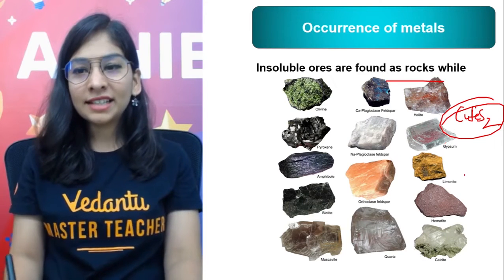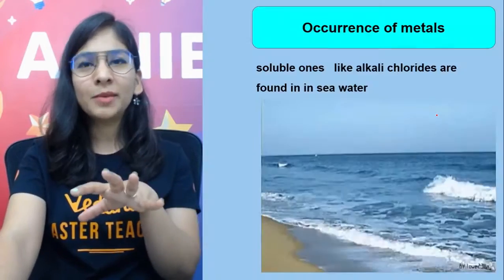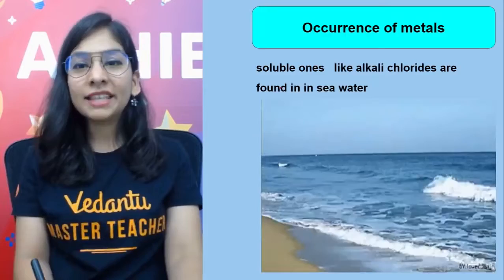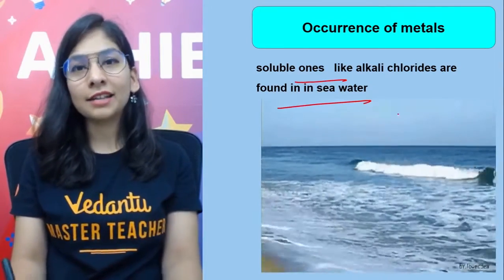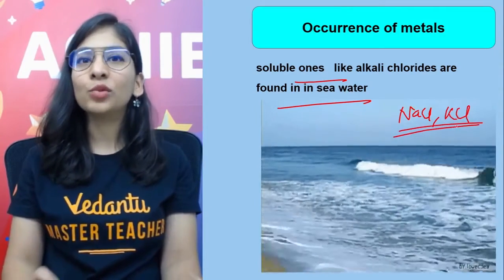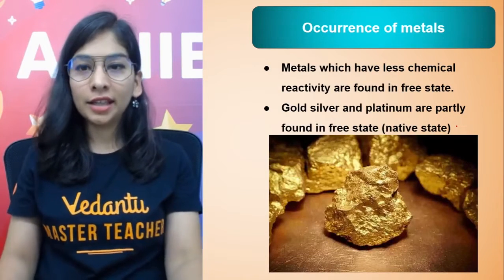There is some list, just like we have gypsum, halite and all. You do not need to understand that in very much detail. It's not going to come into the exam, but some basics you should know. And soluble ones, as I told you, are my alkali metal chlorides, that is sodium chloride, potassium chloride. They are the ones that we generally find in seawater. This is the information on how metal compounds are there in nature.